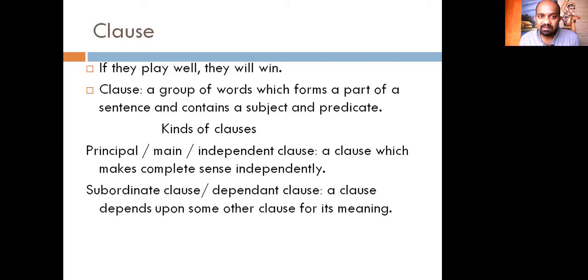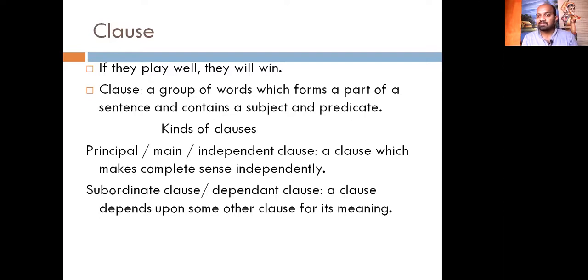How does it mean? They play well. Remove "if" and only read "they play well." So "they" is the subject, "play well" is the predicate. But since "if" is there, it is an if clause, and it cannot have complete meaning on its own.